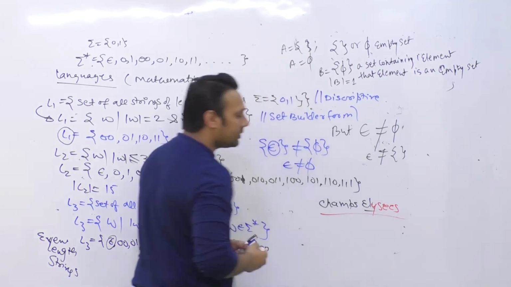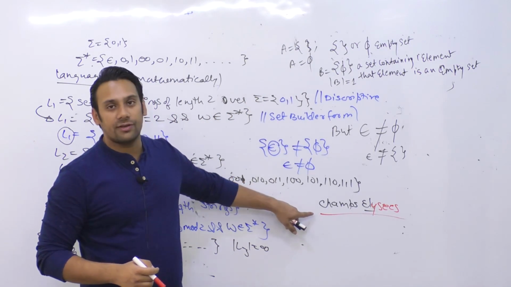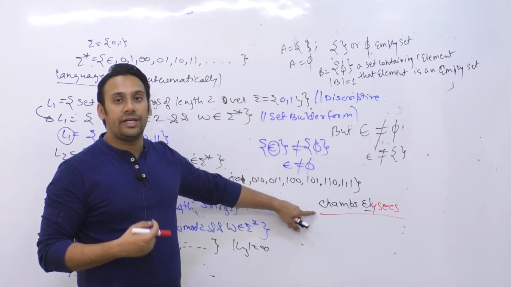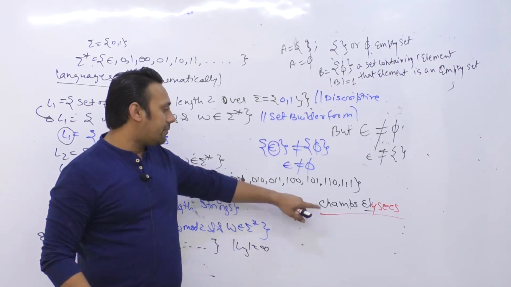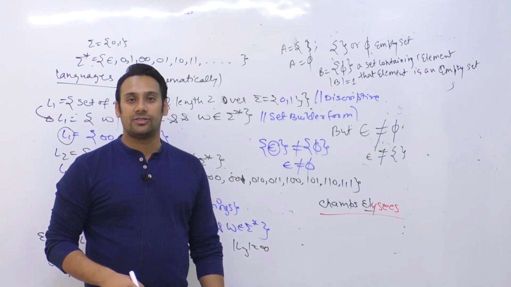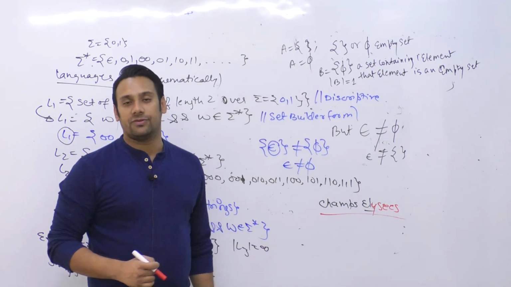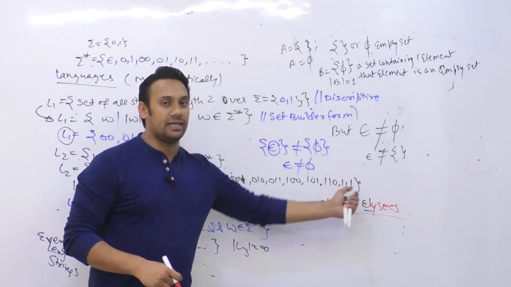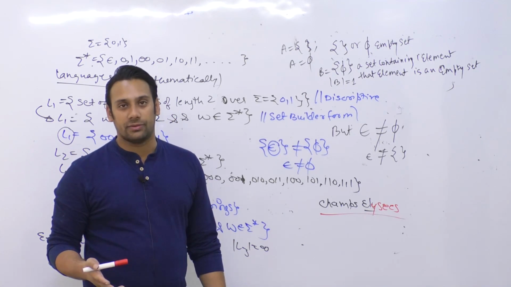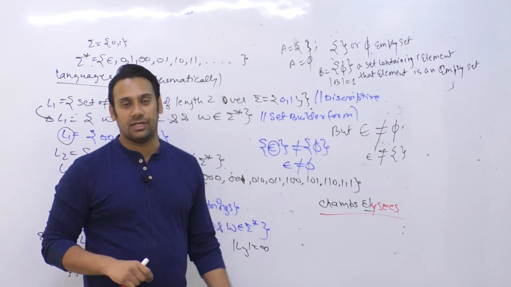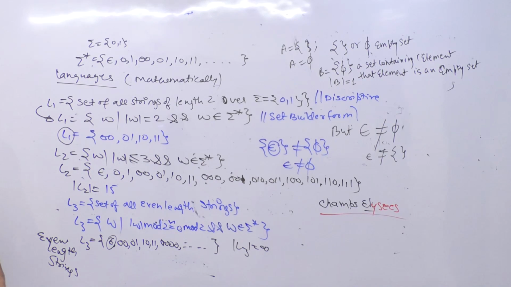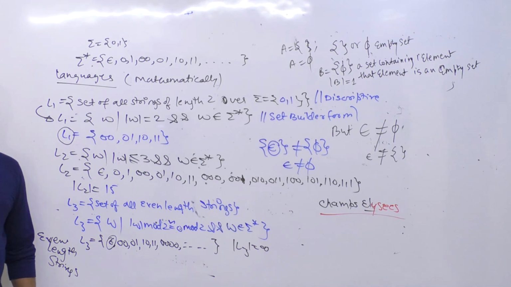So this word is not a valid English word. In English you will read it as Champs Elysees, but in French you will read it as Champs Elysees. We call it that in French, but Champs Elysees is not a valid word in English. But it is a word of French. It is a French language word. In fact it is the name of a place in France.